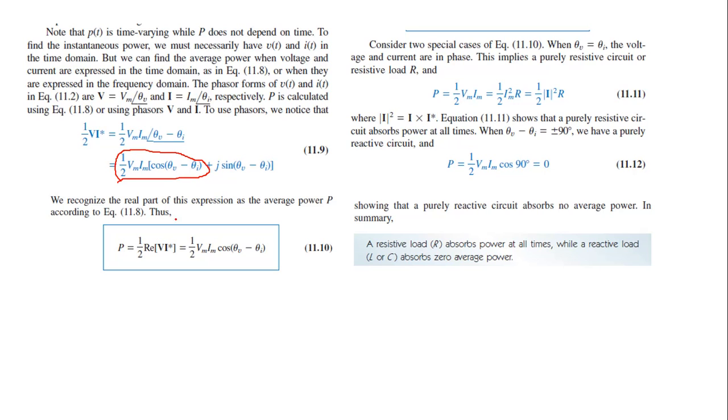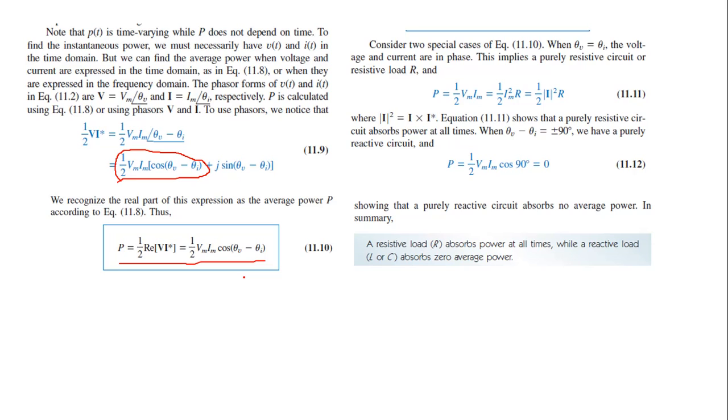So this part is the average power value. So average power is half the real part of phasor V into conjugate of phasor I. So this is the value of average power, right?